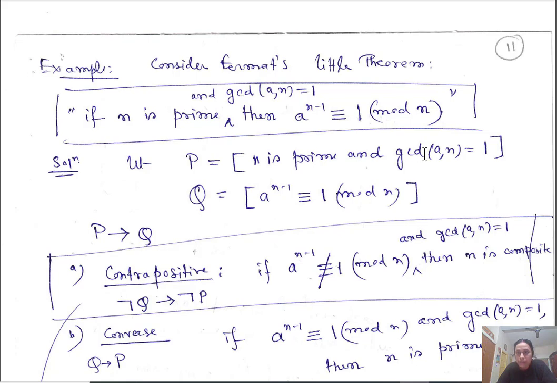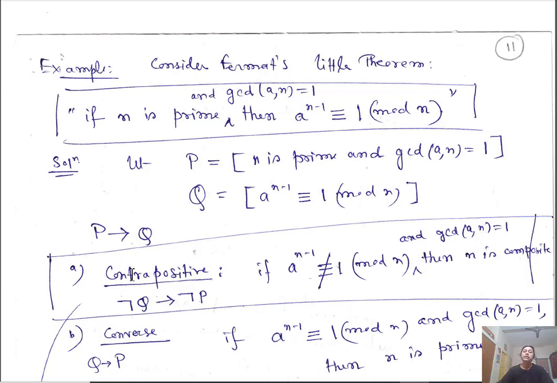Okay, so here you make a correction. If n is prime, then this holds for any integer a coprime to n. So that part I will put here in Q. So P is only the proposition n is prime, and Q is the proposition a to the power n minus 1 congruent to 1 modulo n whenever a and n are coprime.